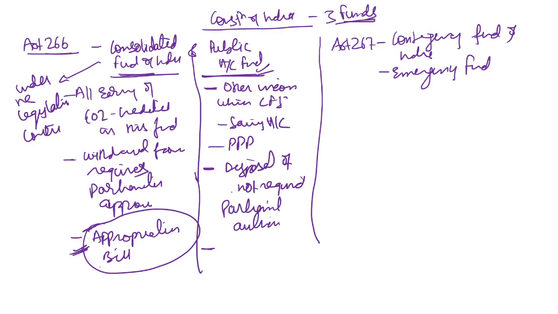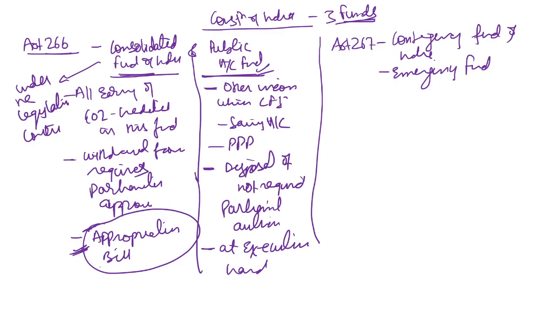Clear? It means we can say that the disposal from the Public Account Fund is in the executive's hand. Whereas the disposal from the Consolidated Fund of India is in the hand of the Legislature.